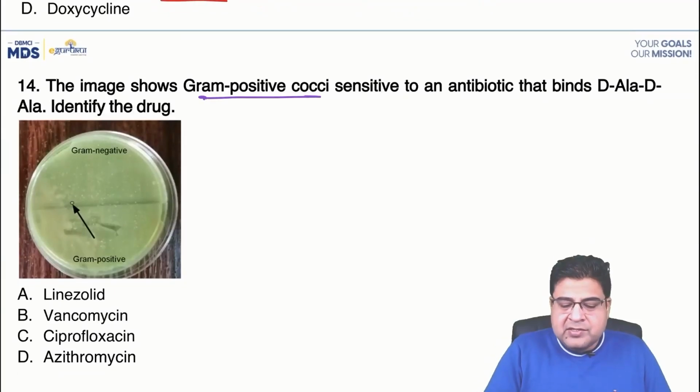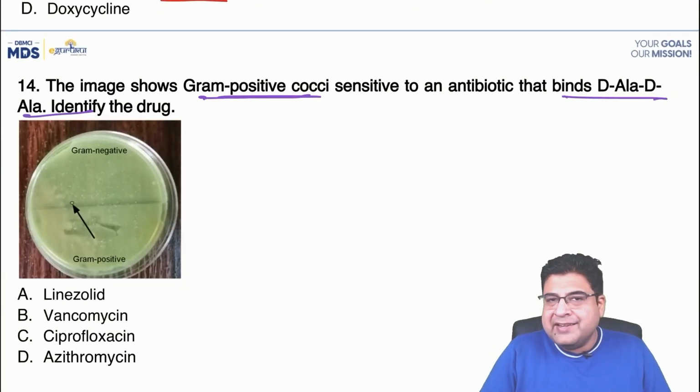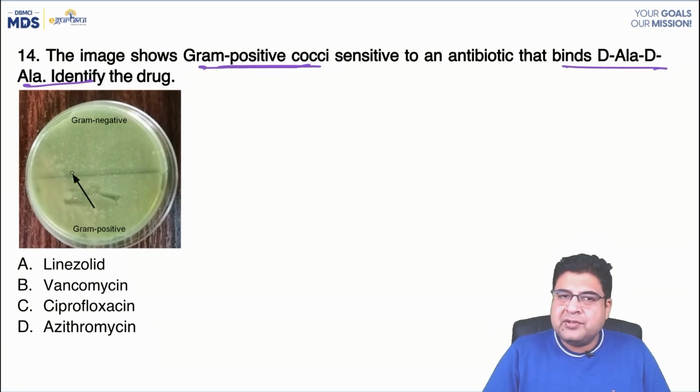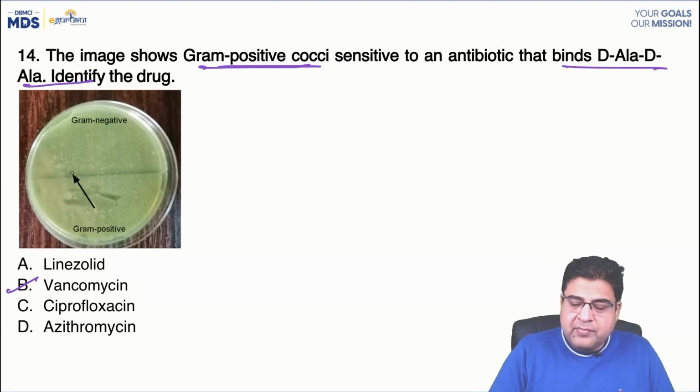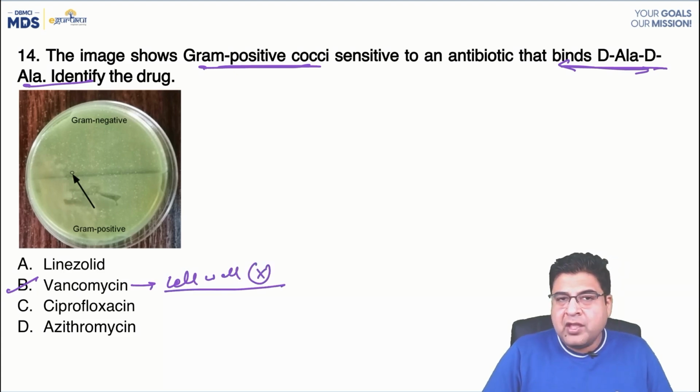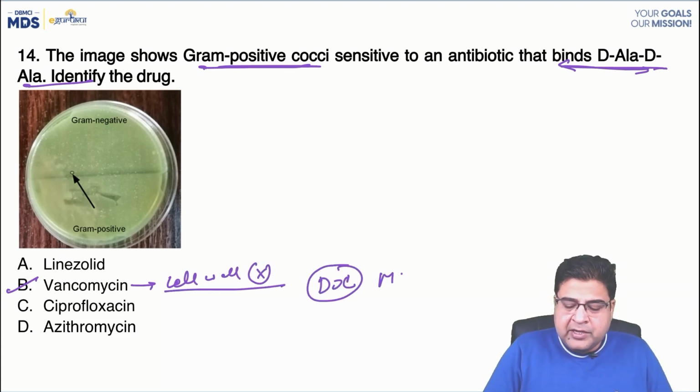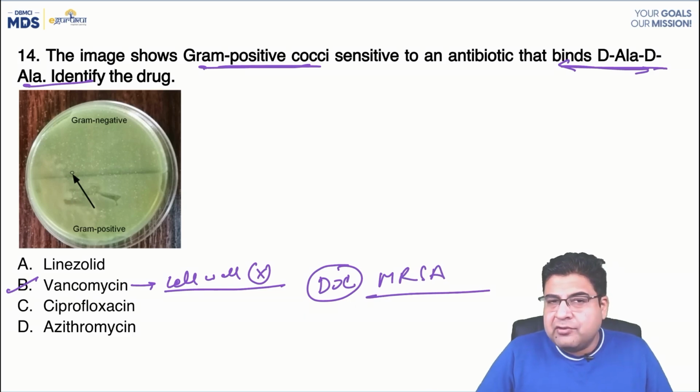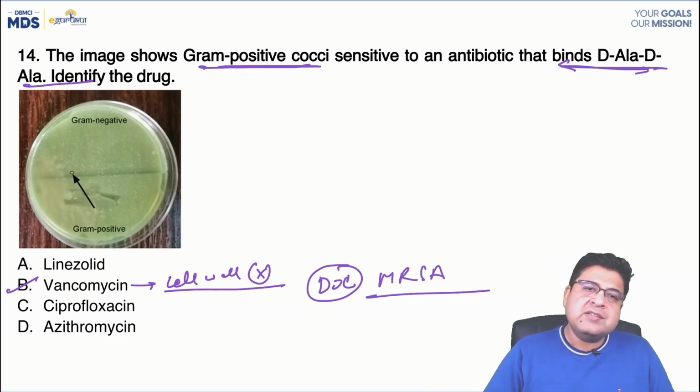Last question, question number 14. The patient has a gram-positive cocci infection, and the drug binds to the D-alanine side chain. What is the drug that is responsible? It's a fact-based question. They have given the target. So vancomycin is the medicine. This medicine is a glycopeptide antibiotic and a cell wall inhibitor, acting on the D-alanine side chain. And this is the drug of choice for MRSA. Question 14, the answer is B.